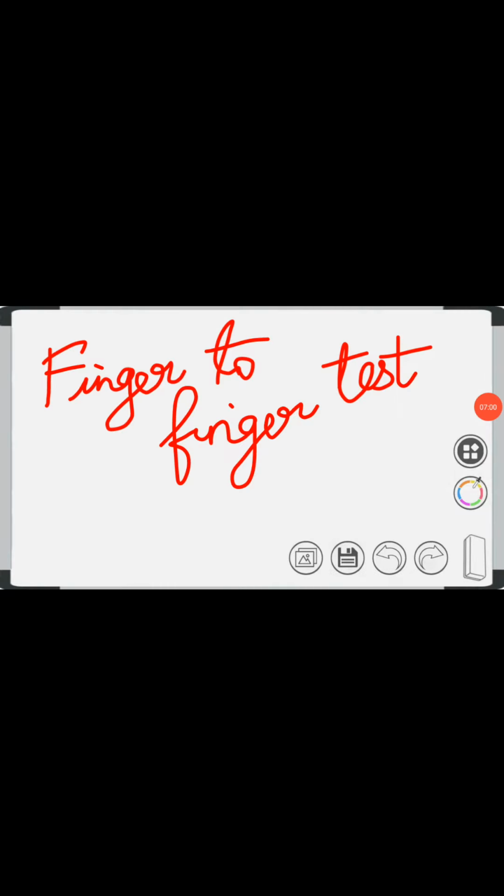The next test is finger to finger test. Here the patient is asked to bring the tip of both index fingers together. So this test is done to assess the coordination of arms and hands. So other tests like drawing a circle in the air with fingertip, buttoning and unbuttoning the shirt, they are also done to assess for the coordination of arms and hands.